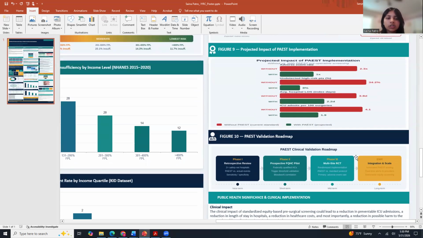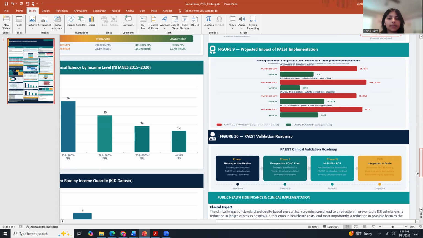Impact and close: what this changes. The projected impact of PAEST implementation is measurable across 4 outcomes. The income-stratified adverse event differential from 2.3 times the baseline to 1. Undetected high-risk patients from 34.2% to approximately 8%. Hospital length of stay from 3.8 days to 2.2. ICU admissions per 100 surgeries from 1.9 to 1.1. And preventing a single anesthesia-related adverse event yields an estimated reduction in hospitalization cost of between $12,000 and $28,000.